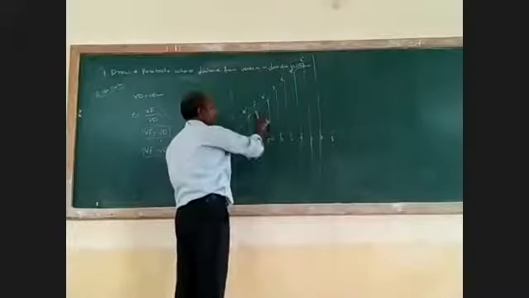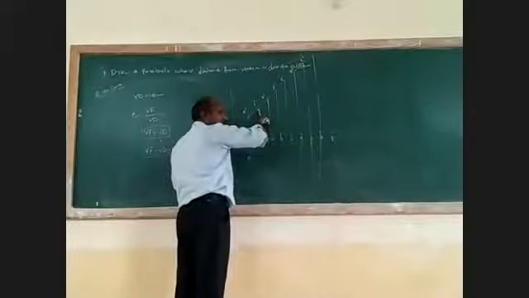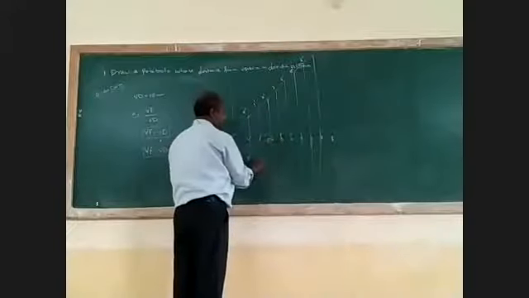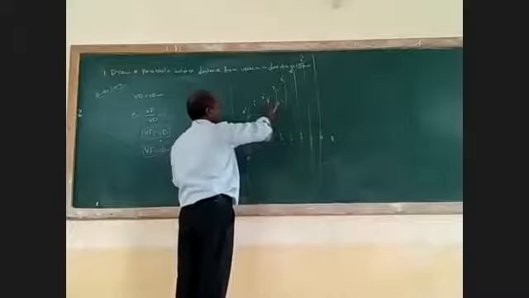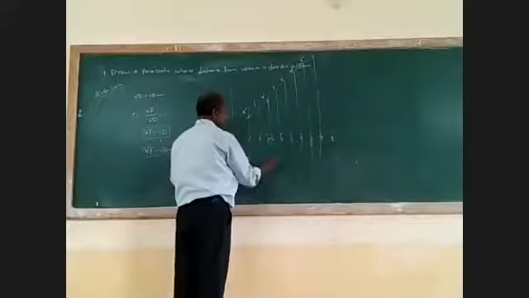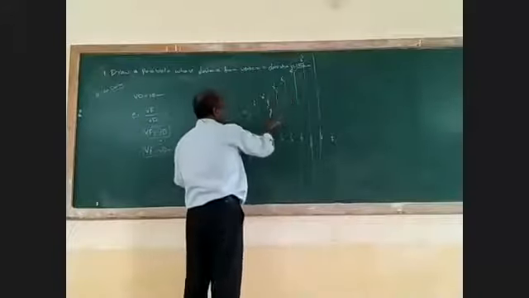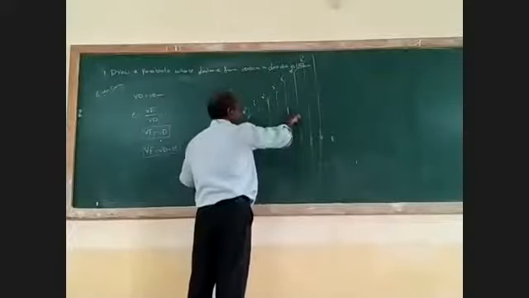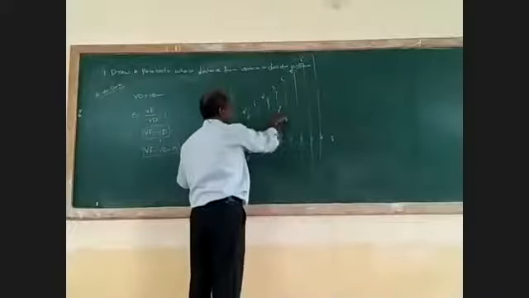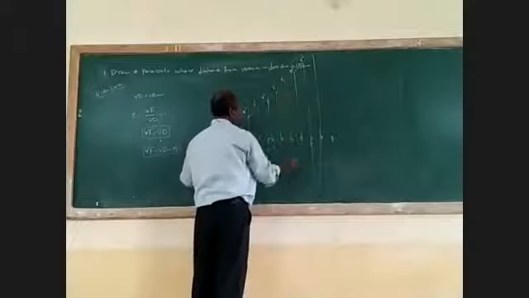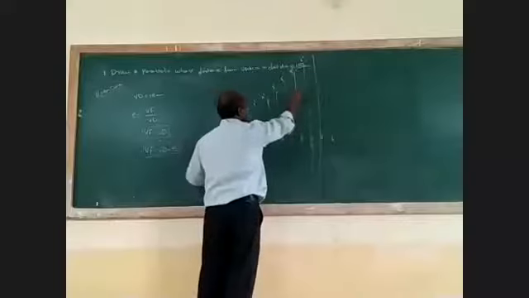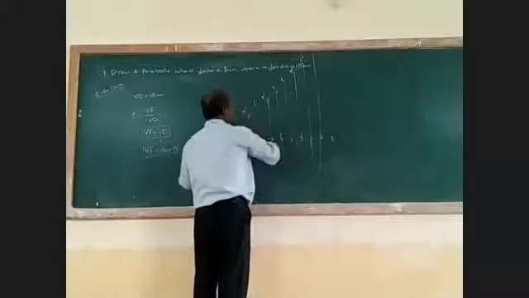Then what do you do? 1 dash as radius, F as center, cut an arc above and below the line. 2 dash as radius, F as center, cut an arc. 3 dash as radius, F as center, cut an arc. 4 dash as radius, F as center, cut an arc. 5 dash as radius, F as center, cut an arc. Similarly, how to draw.